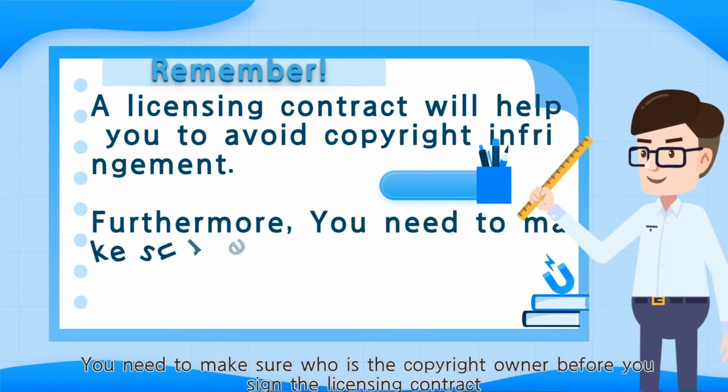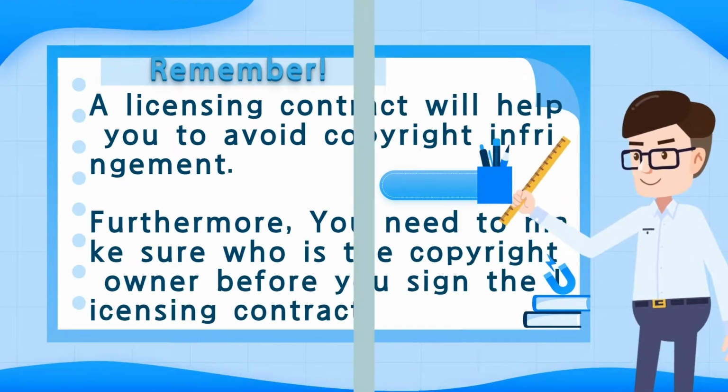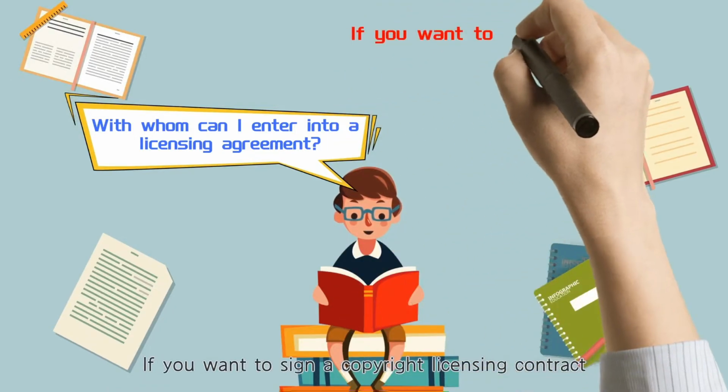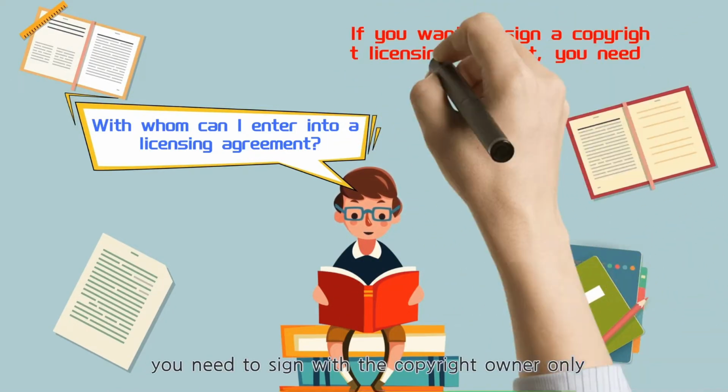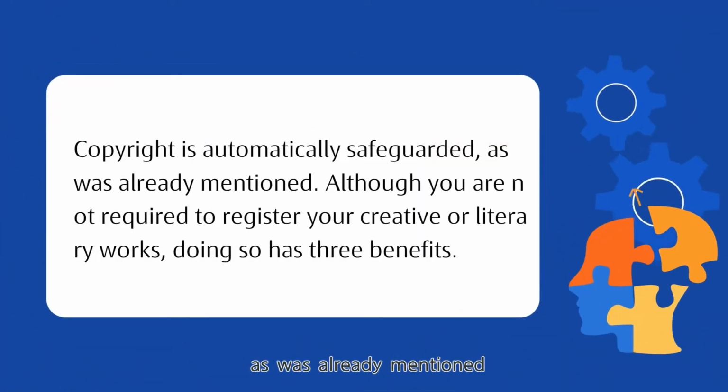Furthermore, you need to make sure who is the copyright owner before you sign the licensing contract. With whom can I enter into a licensing agreement? If you want to sign a copyright licensing contract, you need to sign with the copyright owner only. Copyright is automatically safeguarded, as was already mentioned.